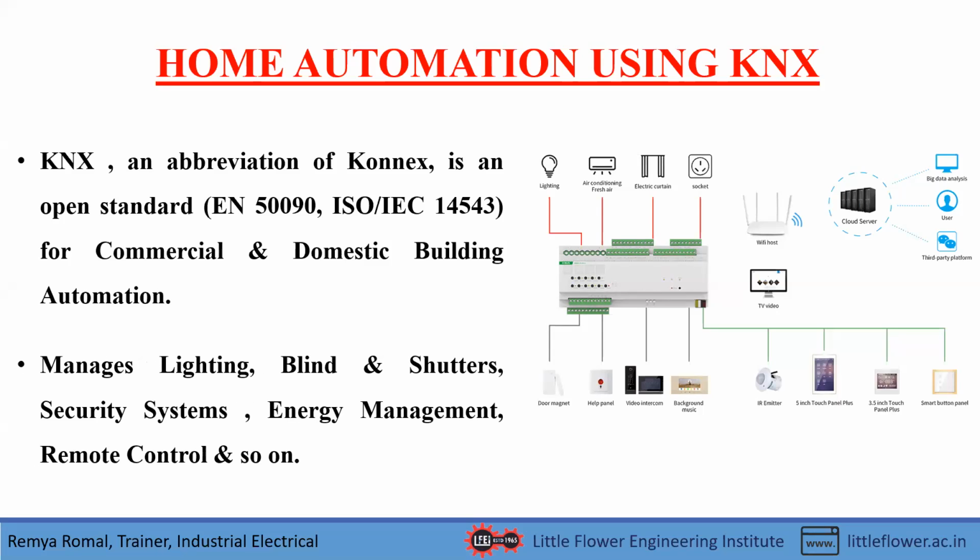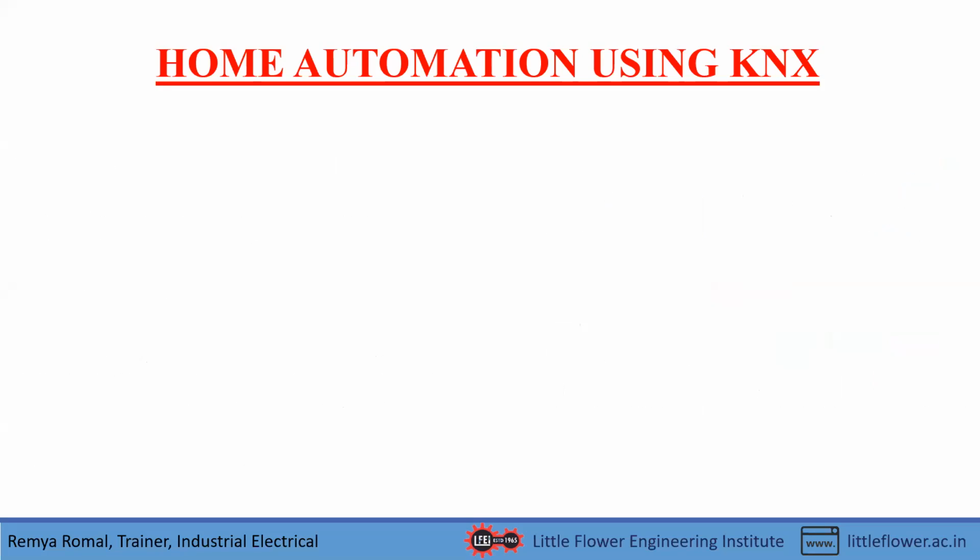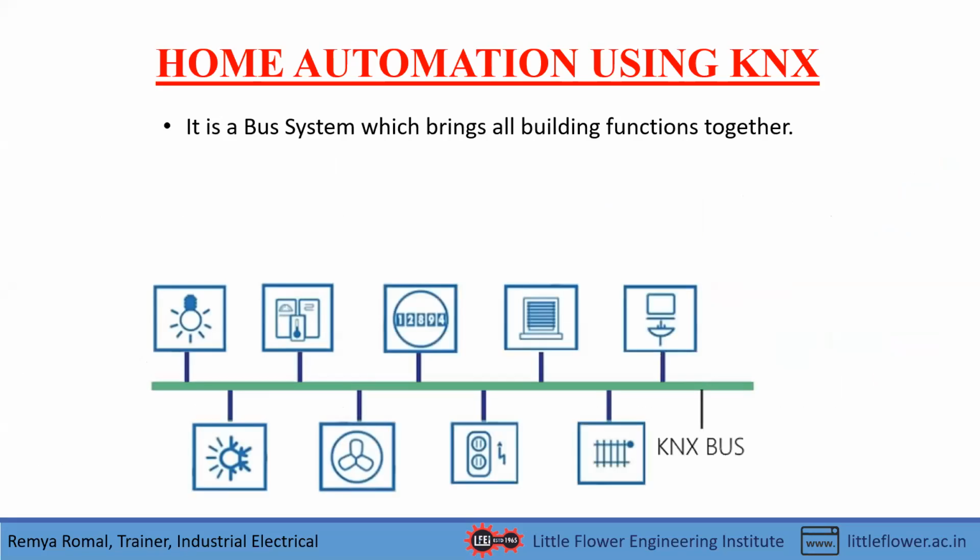Apart from that, it manages lighting, blinds and shutters, security systems, energy management, remote control, and so on. That means the entire home's functions can be controlled using KNX. It is also a bus system, which means it helps communicate between the devices.